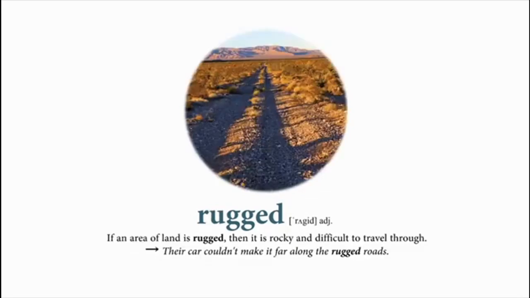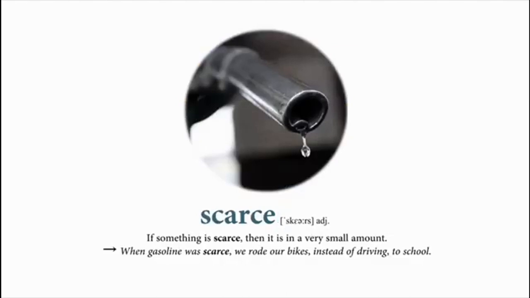Rugged. If an area of land is rugged, then it is rocky and difficult to travel through. Their car couldn't make it far along the rugged roads. Scarce. If something is scarce, then it is in a very small amount. When gasoline was scarce, we rode our bikes instead of driving to school.